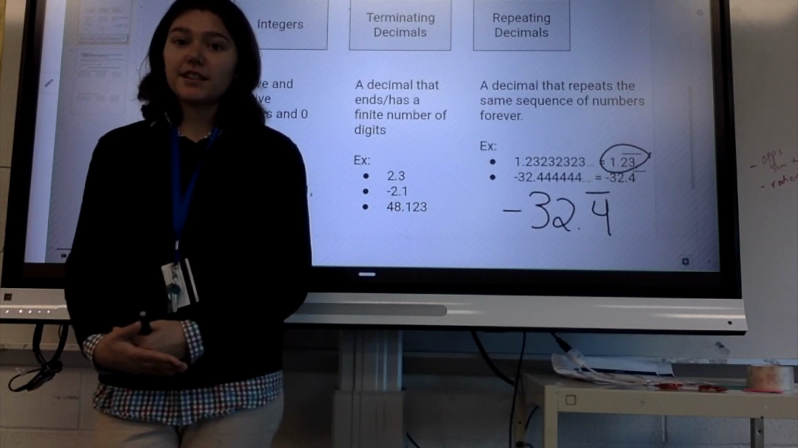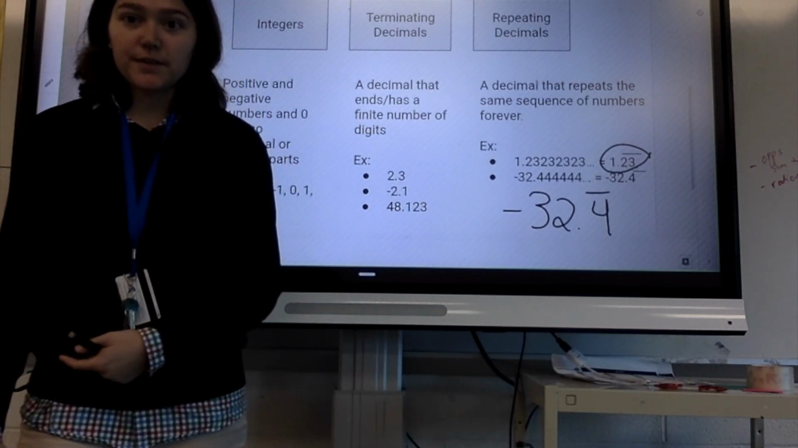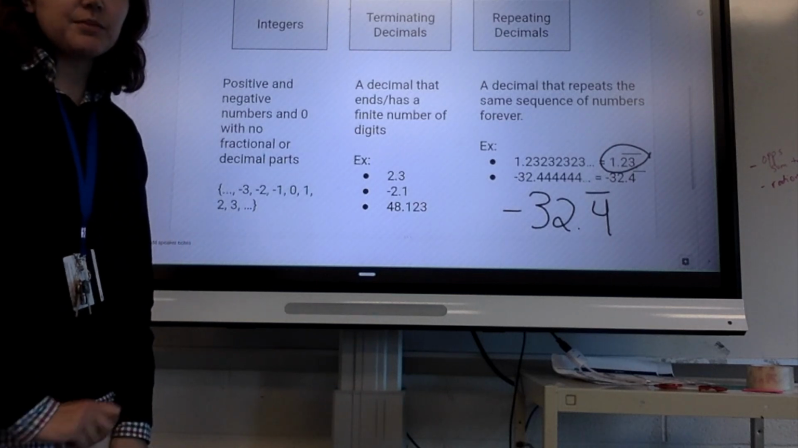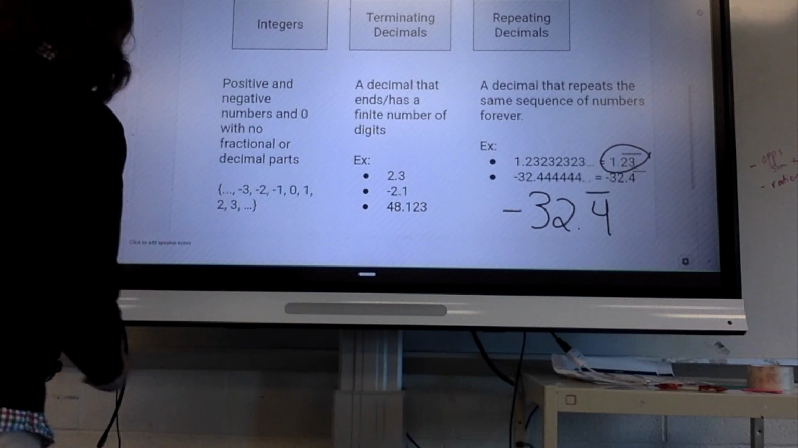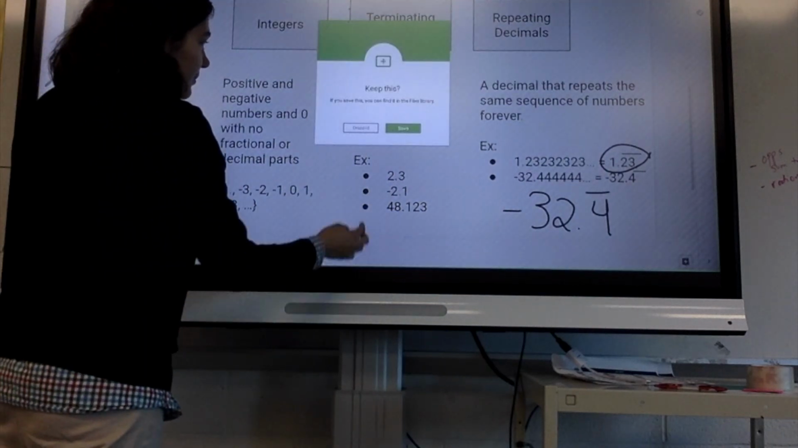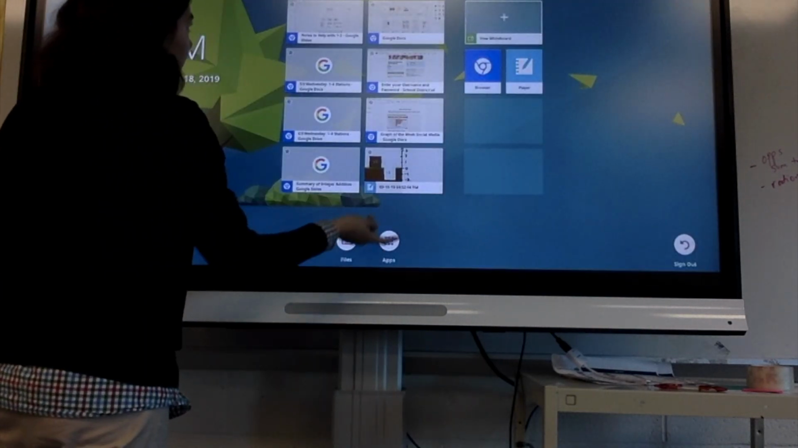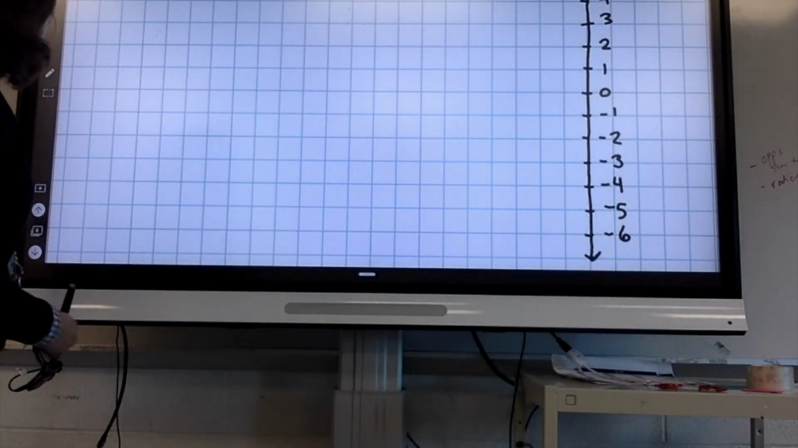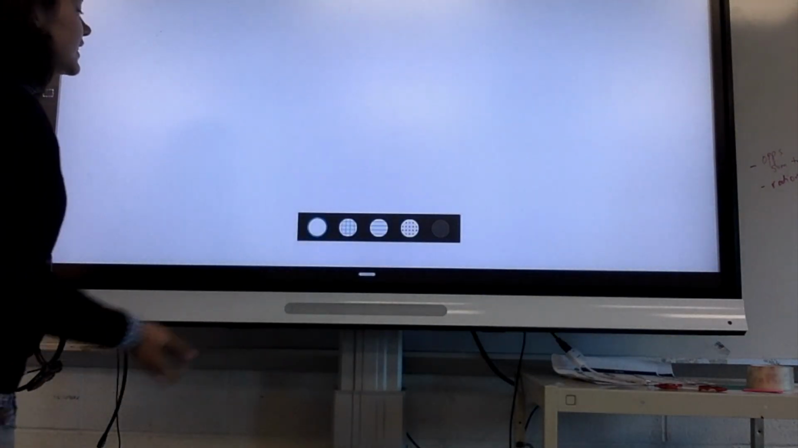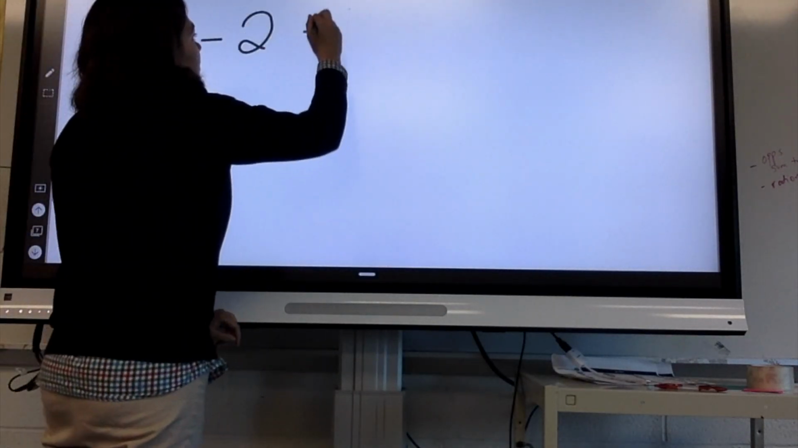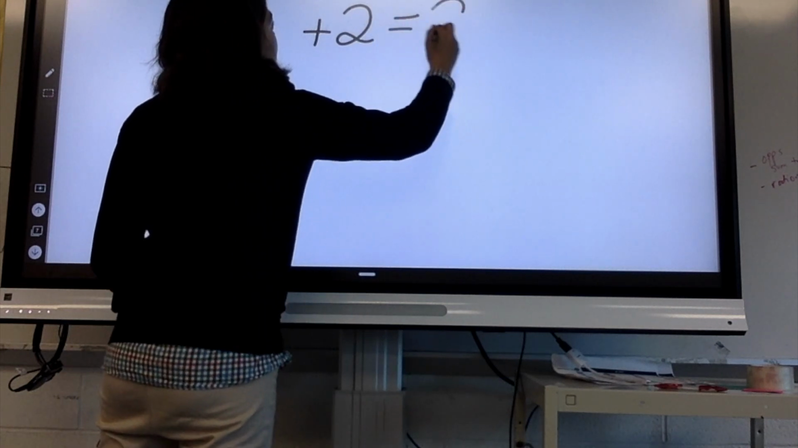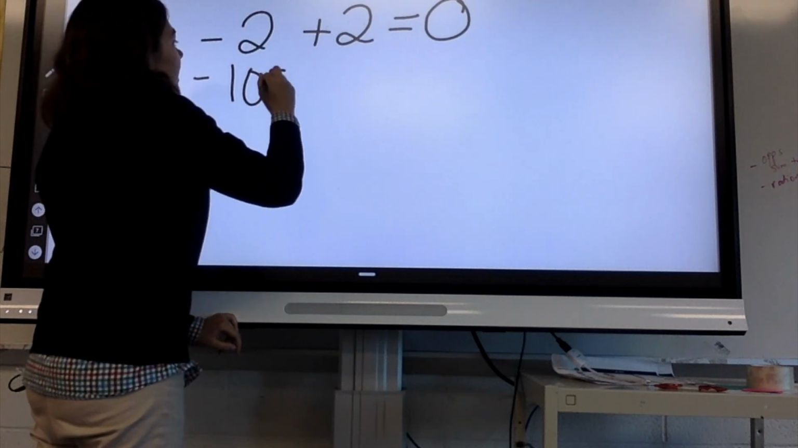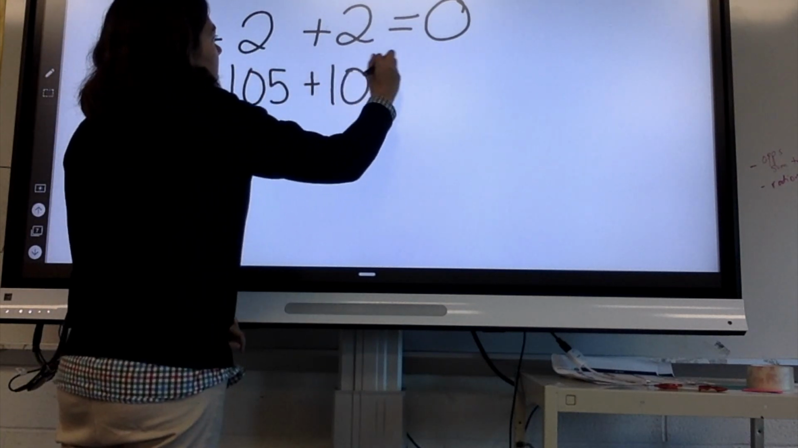That's what we started with. Now let's go to 1-1. The biggest idea in 1-1 was that opposite integers sum to 0. That's not something we have notes for or have to spend much time on. The idea is that if we have negative 2 plus 2, that equals 0. If we have negative 105 plus 105, it equals 0.